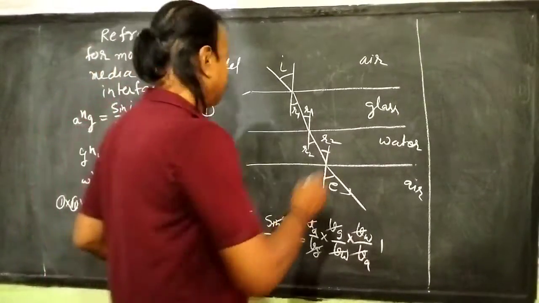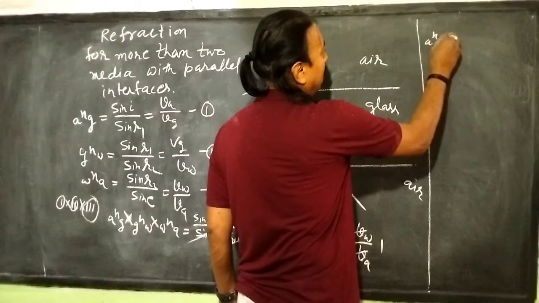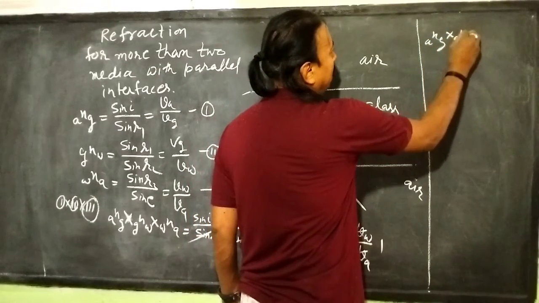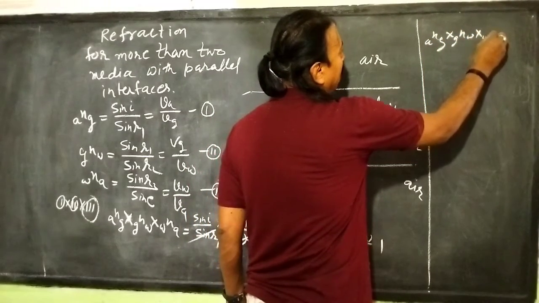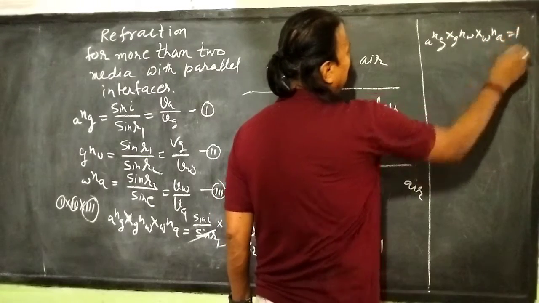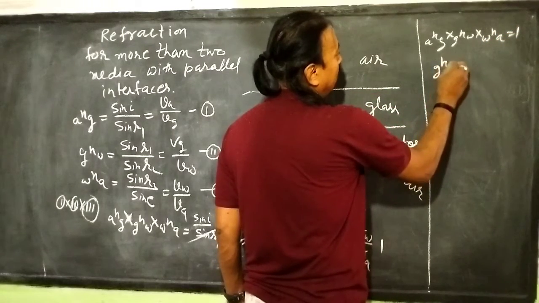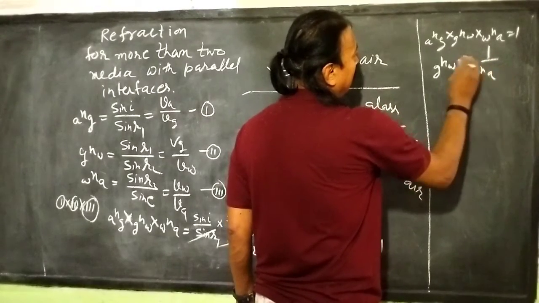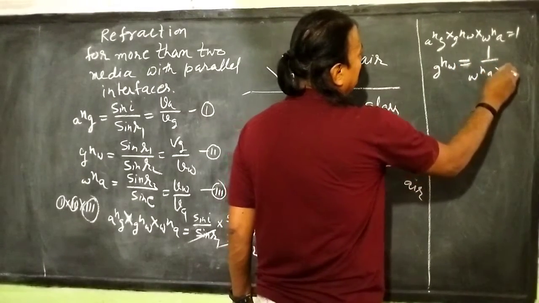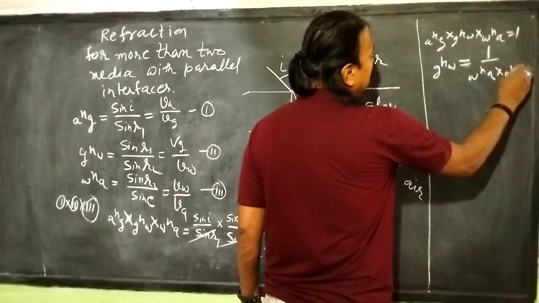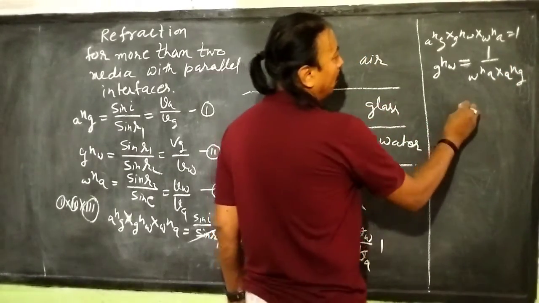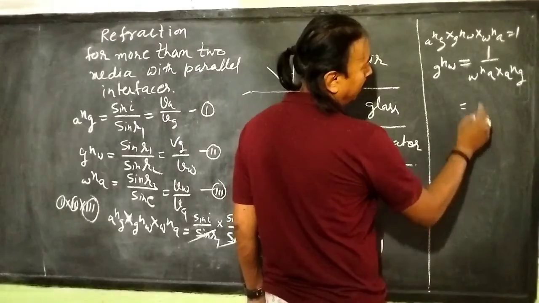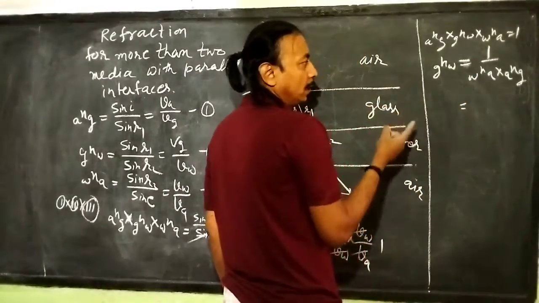The relation is A and G into G and W into W and A equal to 1. That is G and W equals 1 by W and A into A and G. Now we know that A and W into W and A equal to 1.